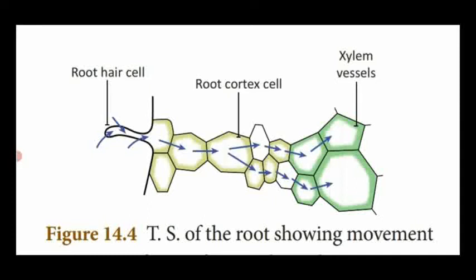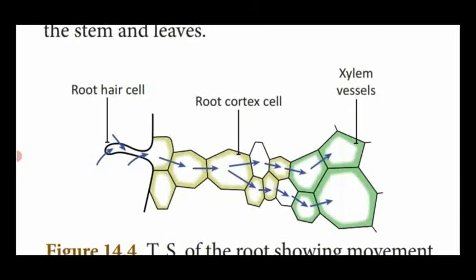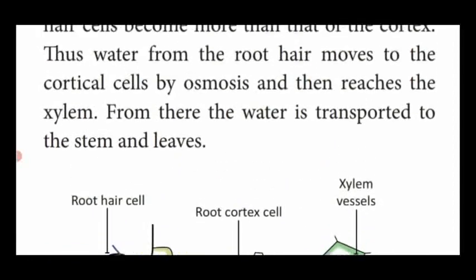So, see the diagram, two processes take place from the root region to the xylem vessels. From root to cortex, the diffusion process takes place. From cortex to the xylem vessels, the osmosis process takes place. So that is the pathway showing the movement of water from the soil to the xylem components.